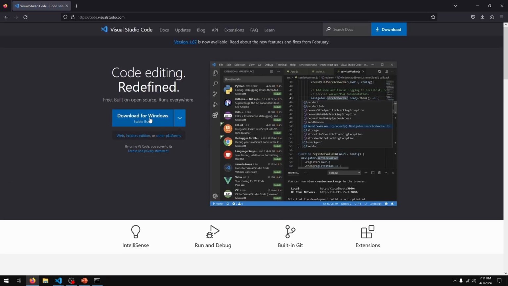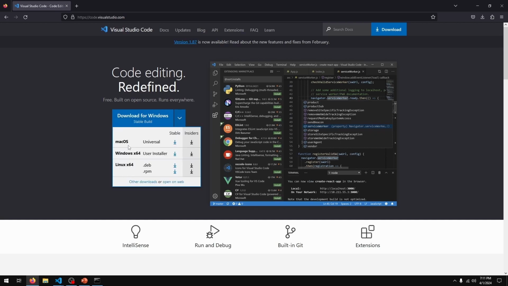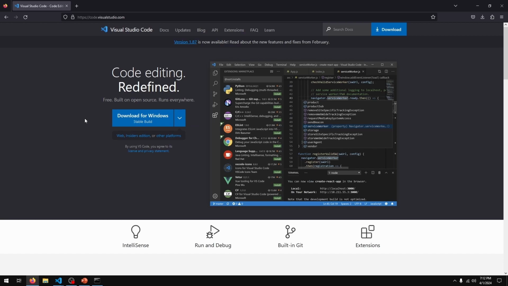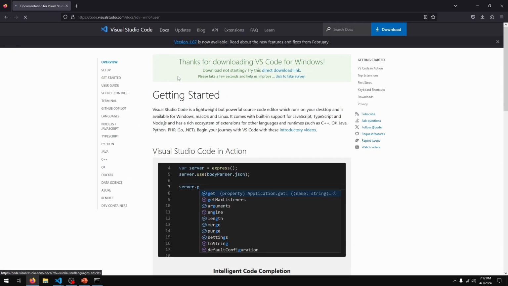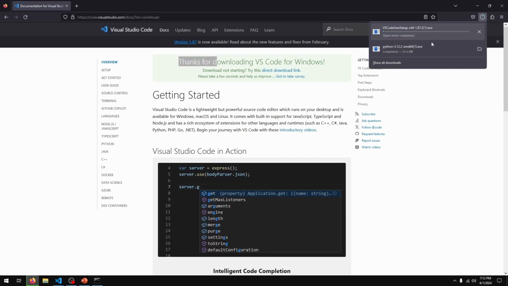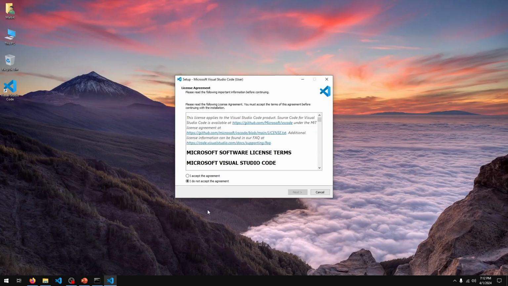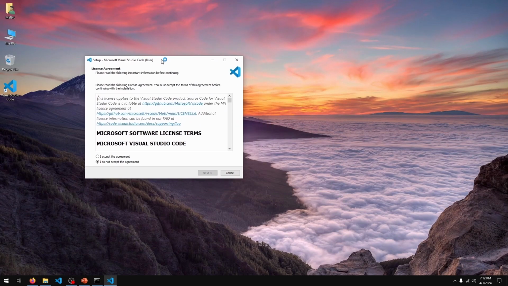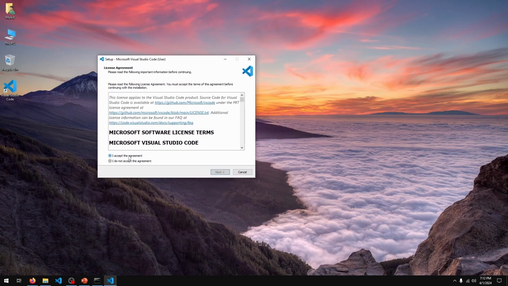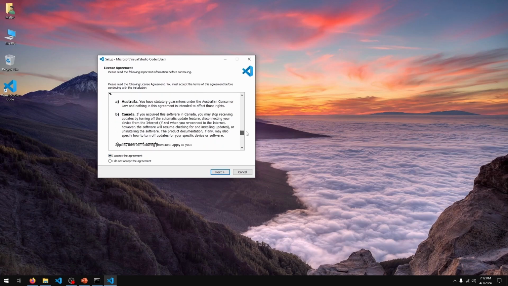And you can download it here. VS Code is also available for Mac and Linux, so you should be good there. I'm going to download the Windows version since I'm on Windows. Okay, and that should start the download for me. Once downloaded, run the installer and you should be greeted by a screen like this. So I'm going to click on accept the agreement. You can go through the license terms.